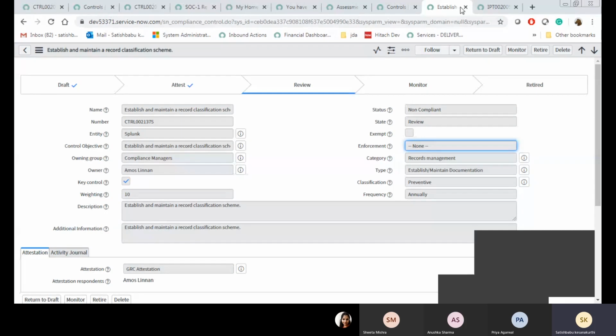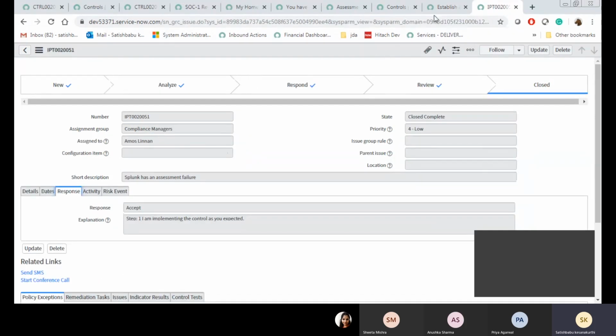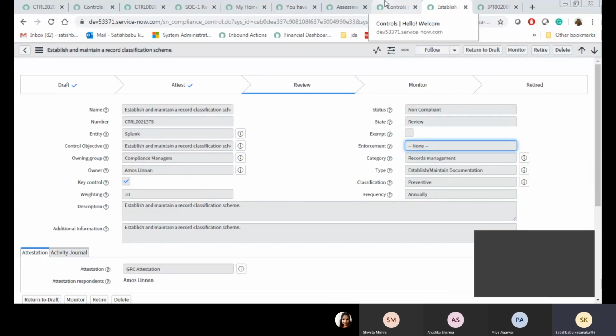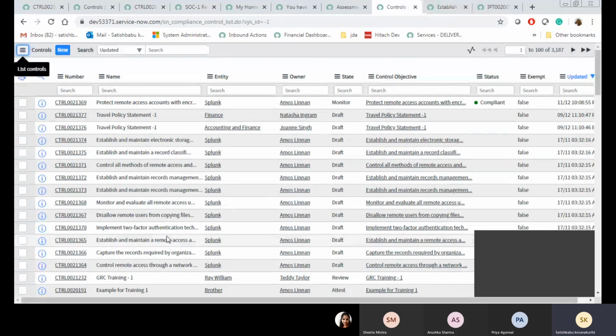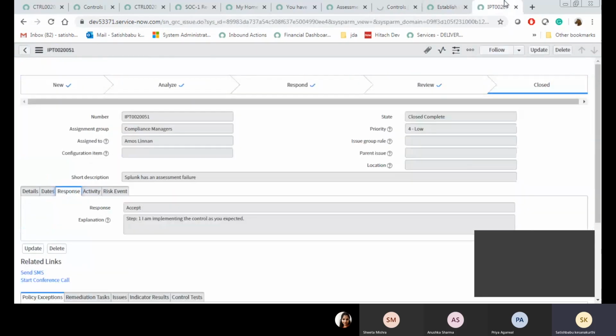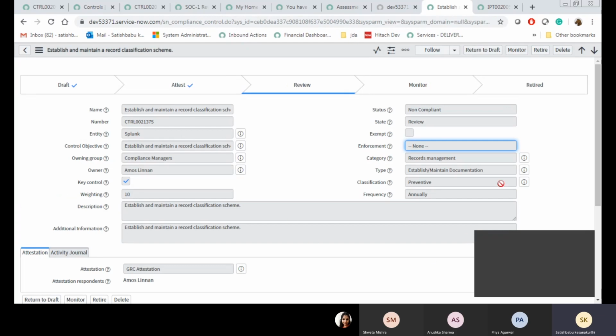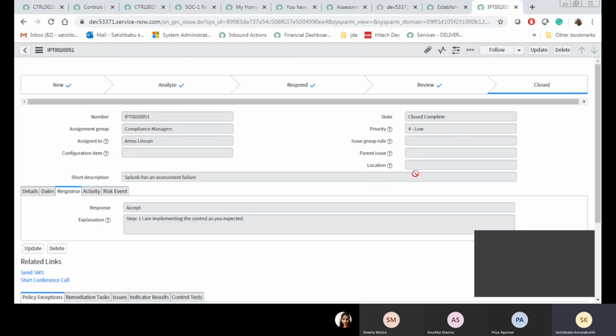I will show you that flow also. Let me create one more control with non-compliant. You understand this flow? Whenever the user selects accept, what will happen? Whenever the user selects accept, there is no change in the control, even when the ticket gets closed.